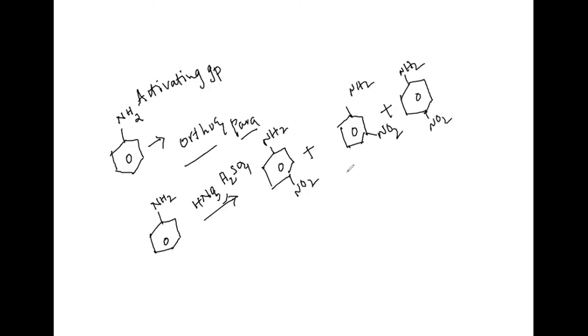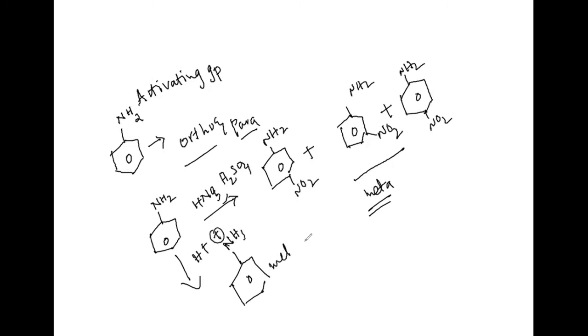NO2 here. Only in the complete syllabus, here only we are expecting a meta directing. That is because aniline, when it reacts with hydrogen, is going to form the anilinium ion, that is NH3 plus, which is meta directing.